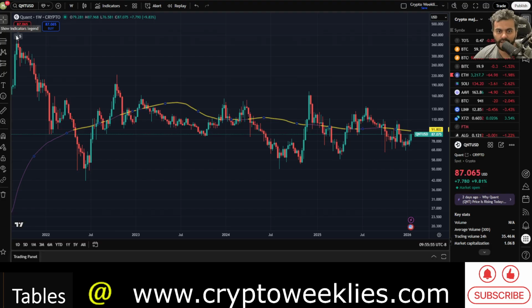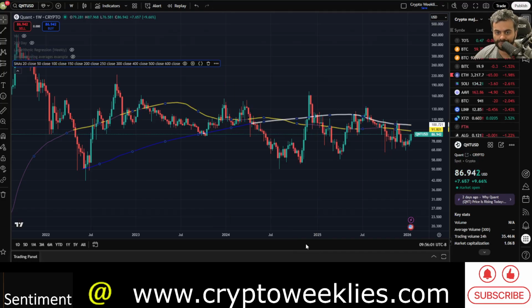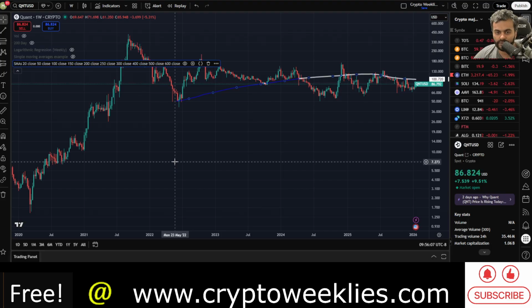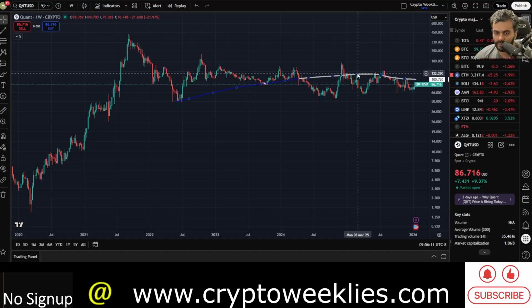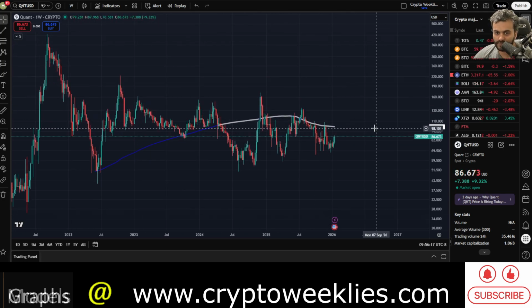But again, as the asset were to spend more and more time in, let's say, some of the longer term moving averages, what we can do is over here highlight more the 200-week simple moving average. This blue line which turns white in the bear market, or whenever the price is below the 200-week, again has been another guideline for where the price action could go.